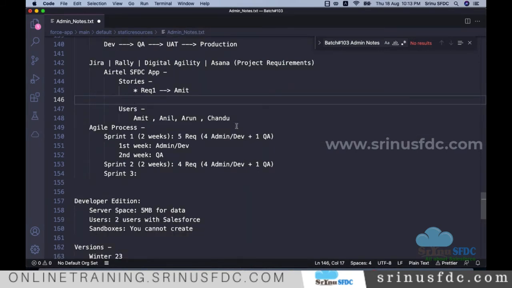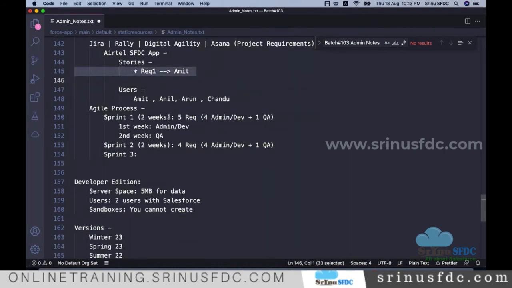So in general, requirements will be assigned. Day to day, what we need to do is log into this tool, whatever they provide when we join the project, and look for the stories assigned with our name. Let's say Amit, whatever stories are assigned to this person, he will look into that, and there is a status showing whether it is in development or assigned to QA. Like that, it will be organized. Okay, so this is the process.